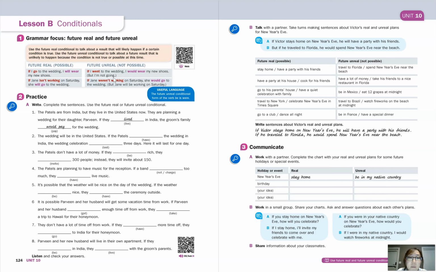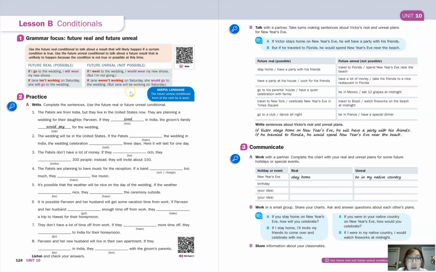So that's a totally realistic possibility. However, it won't happen because of some kind of obstacle. Okay, so if you look at the second example, it says, if Jane weren't working on Saturday, she would go to the wedding. Okay, but if you look at the parentheses, it says, but Jane will be working on Saturday, so she can't go to the wedding.